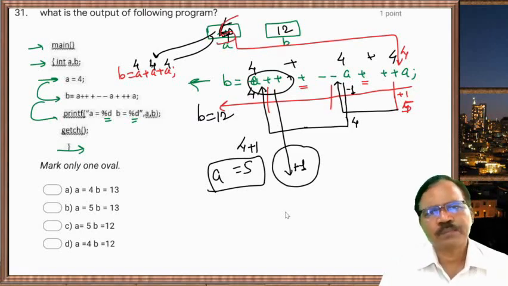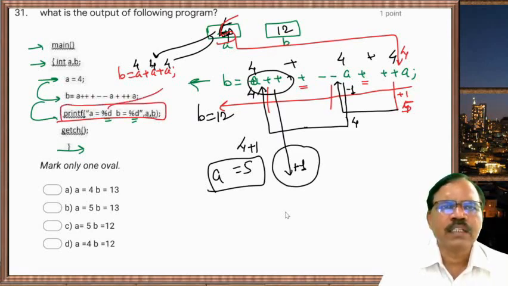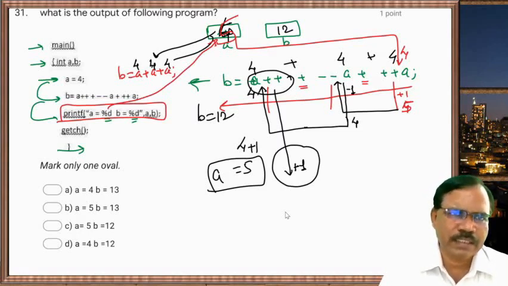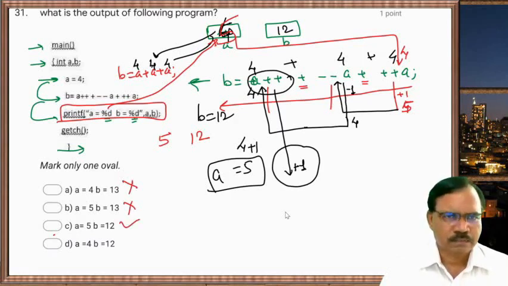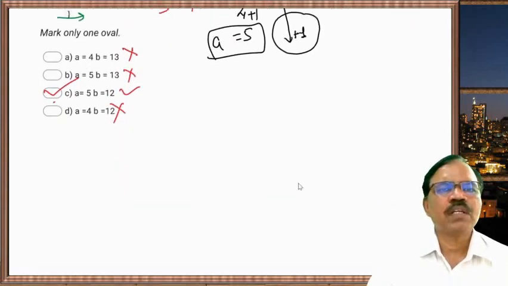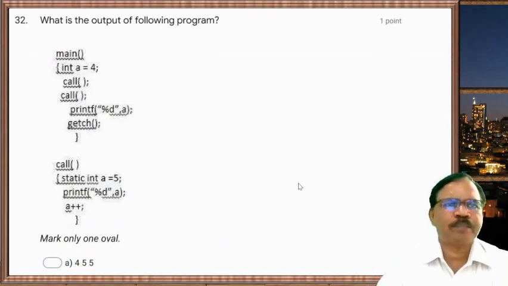So when it comes here to printf statement, a equal to %d, in place of %d, value of a from memory location is taken and that is printed, that is 5, and b equal to %d, that is 12. So a equal to 5, b equal to 12. So the first one is not correct, second is not correct, third one is correct, and the last one is not correct. Now next one, what is the output of following program?